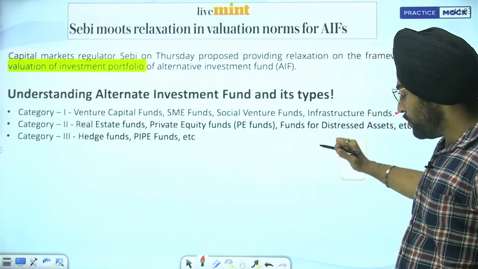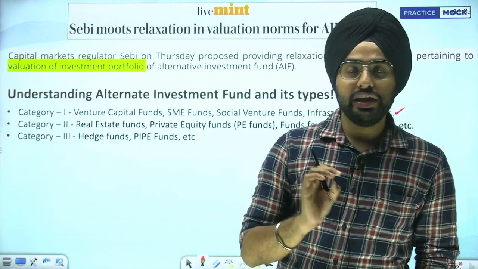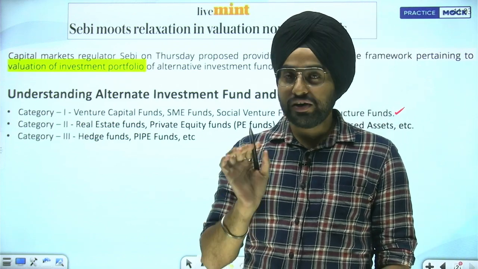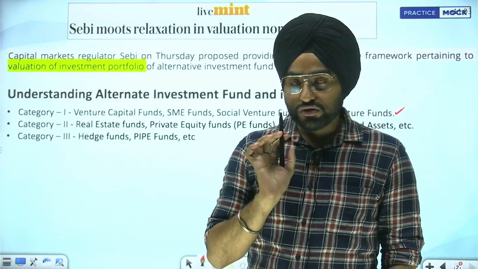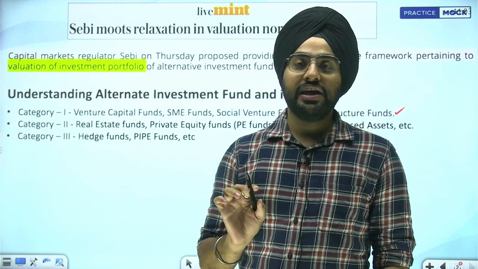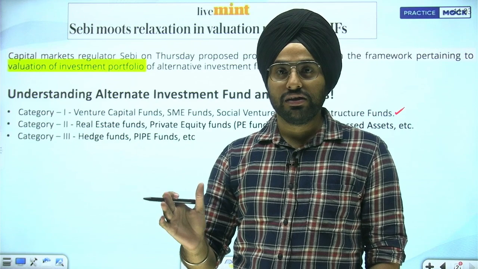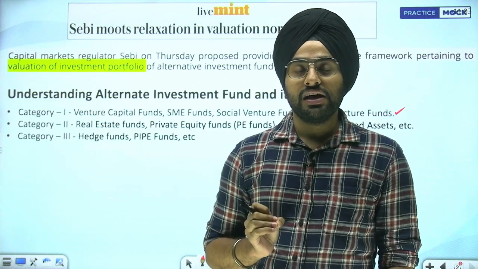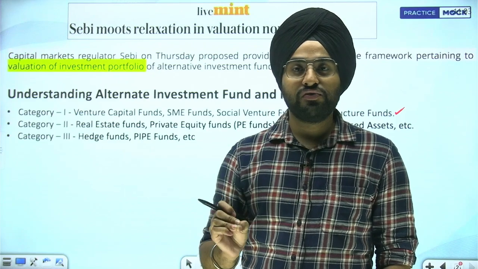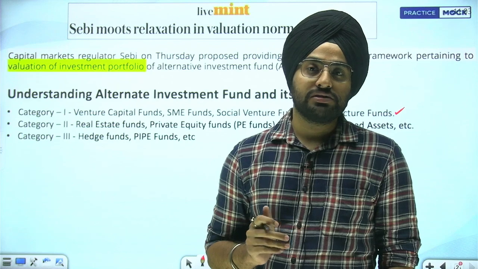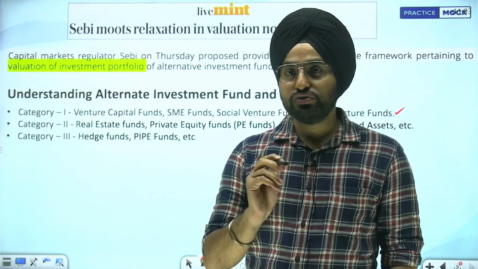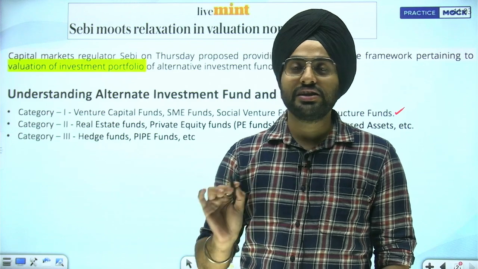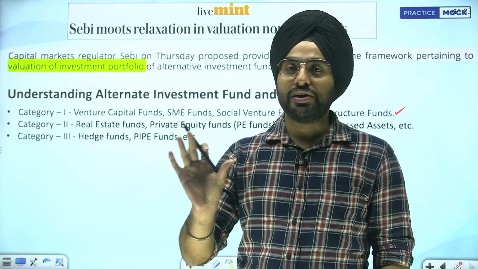Okay, now there are other things also. Now as I told you AIFs are riskier and only those people shall invest who have minimum net worth. And it is also said that the minimum amount that can be invested in AIF shall not be like 1000, 2000. It is a big number because only those people can afford it who have high net worth. Like angel investor can invest in angel fund minimum 25 lakh rupees, but for a normal AIF it is 1 crore rupees. So you need to remember that a normal retail investor cannot invest in AIF unless and until he satisfies the eligibility criteria for that particular AIF.